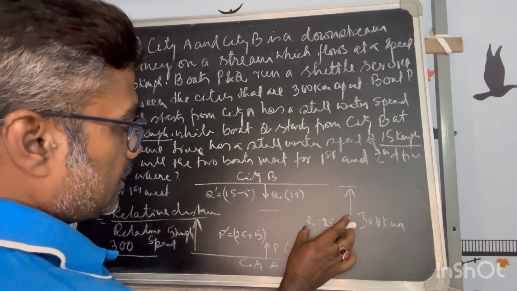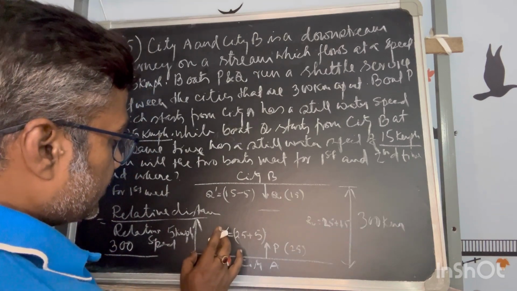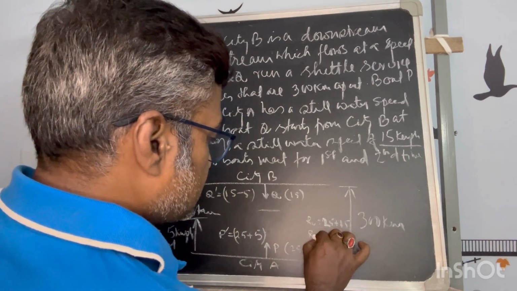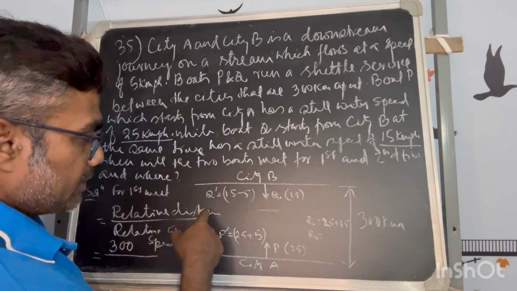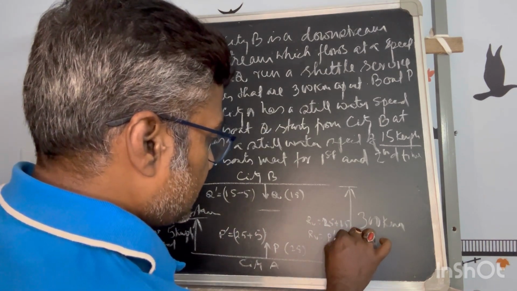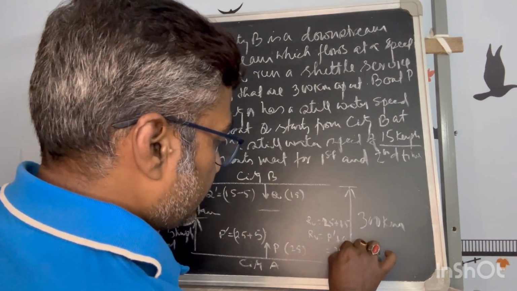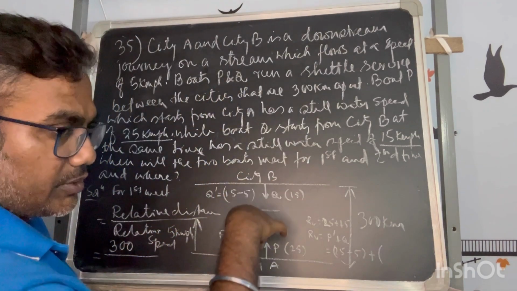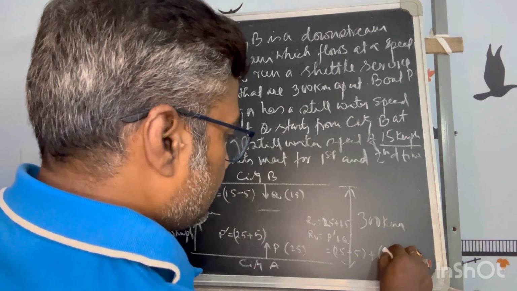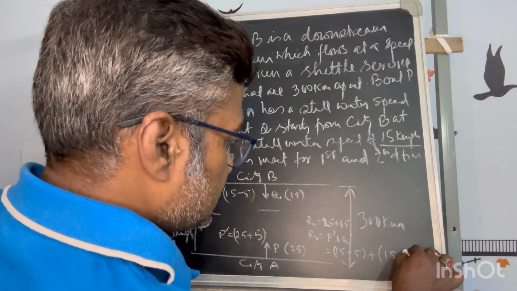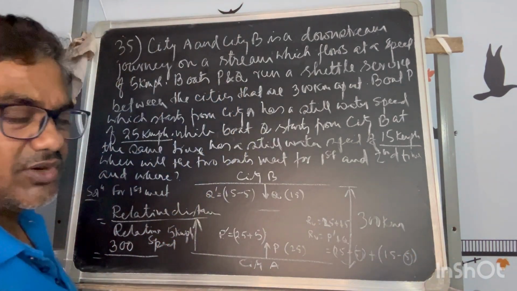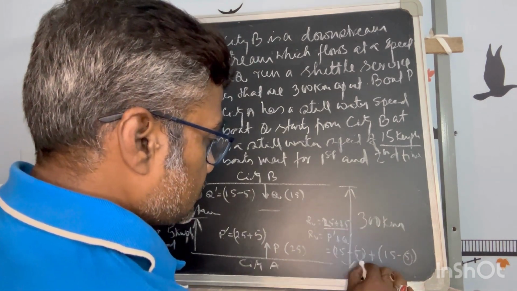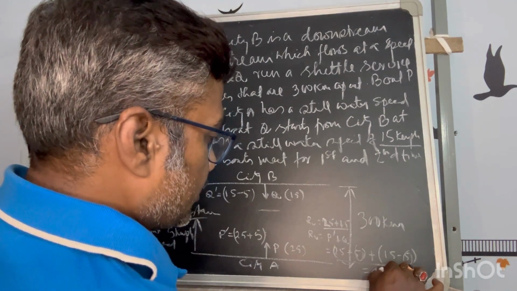Now see, the relative velocity of P dash and Q dash is actually to be taken. The relative velocity of P dash plus Q dash will be what? 25 plus 5 plus, because as they are moving from the opposite direction, the speed will be added up, 15 minus 5. Now see, these 5 have no role in their relative velocity when we are calculating. So either you add this or add this, the result will become 40 only.